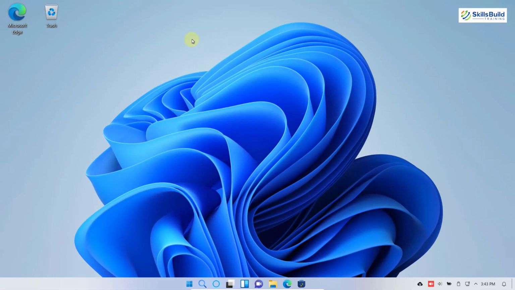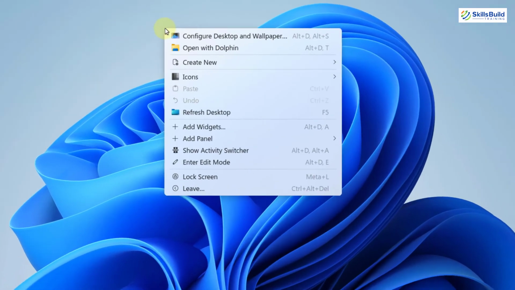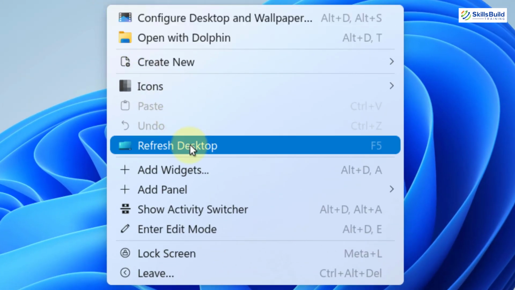And now let's explore what we get after right clicking on the screen. Here you can see we have one option that says refresh desktop. And if you remember, in Linux distributions we do not have such options to refresh our desktop.